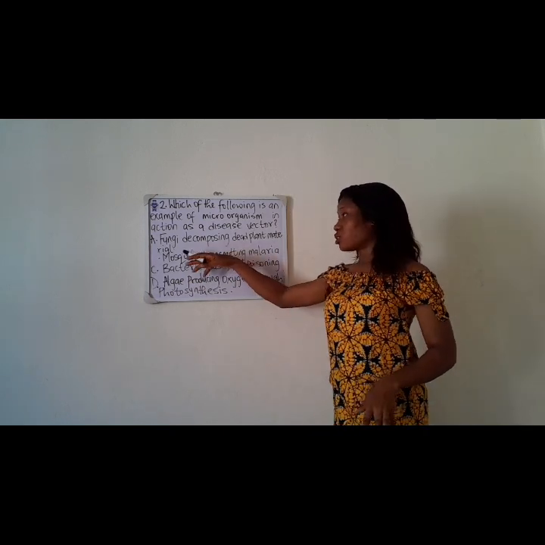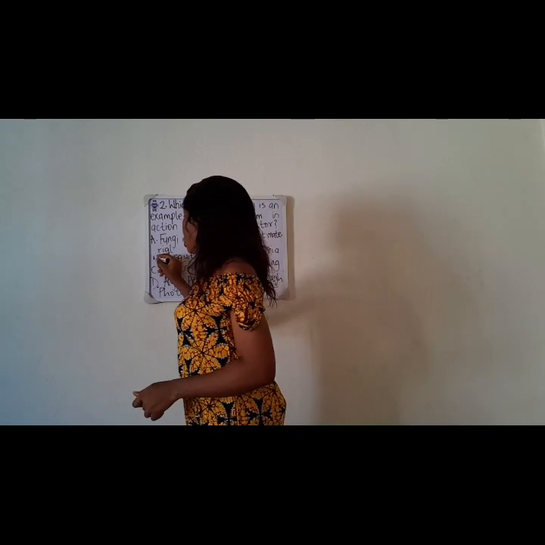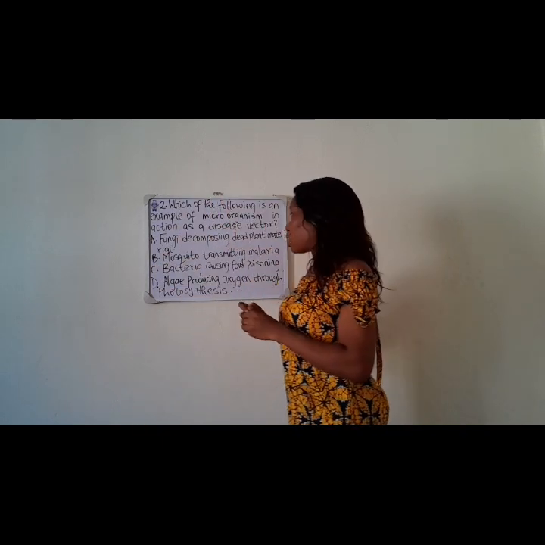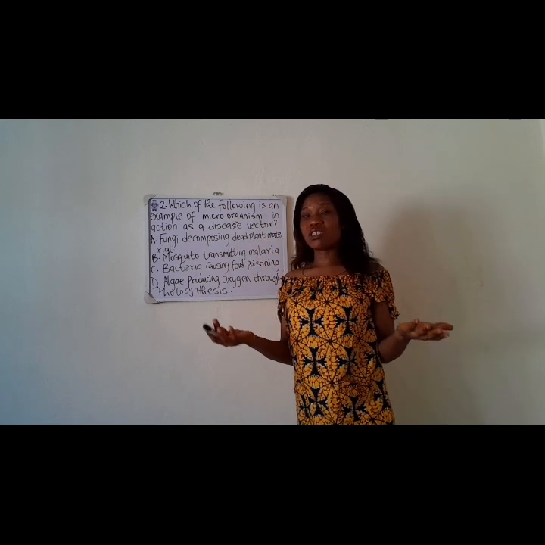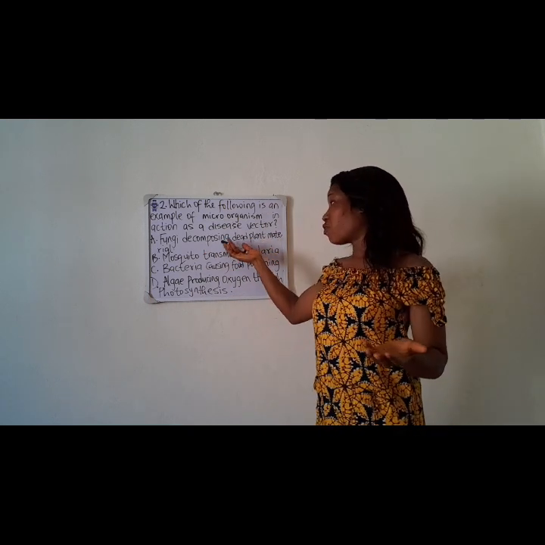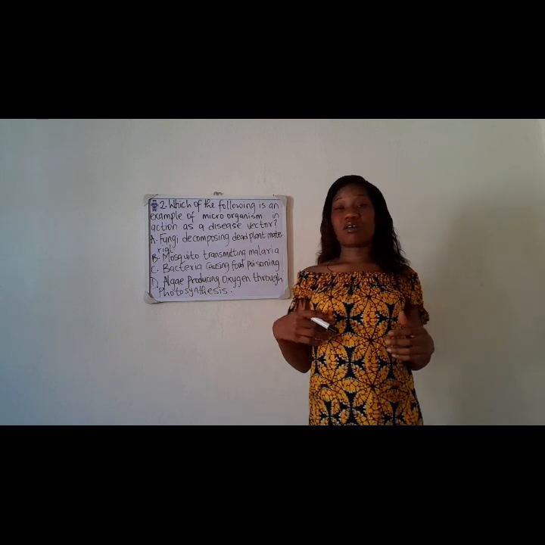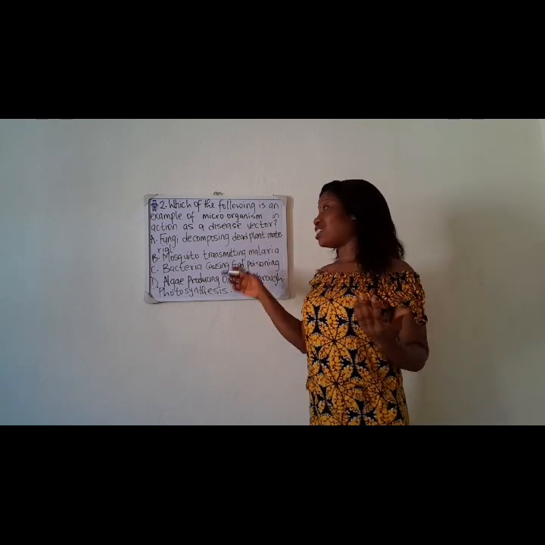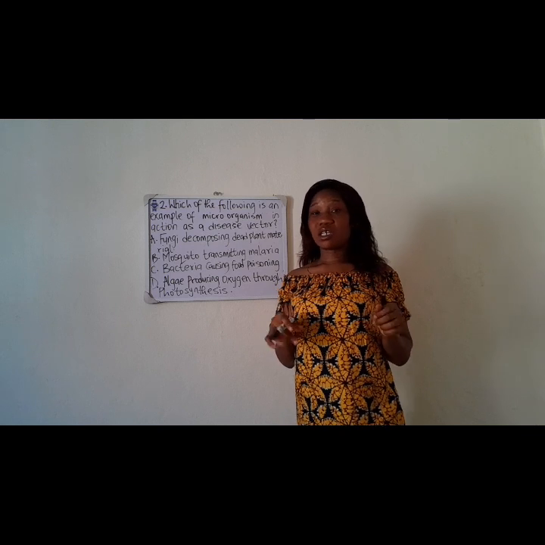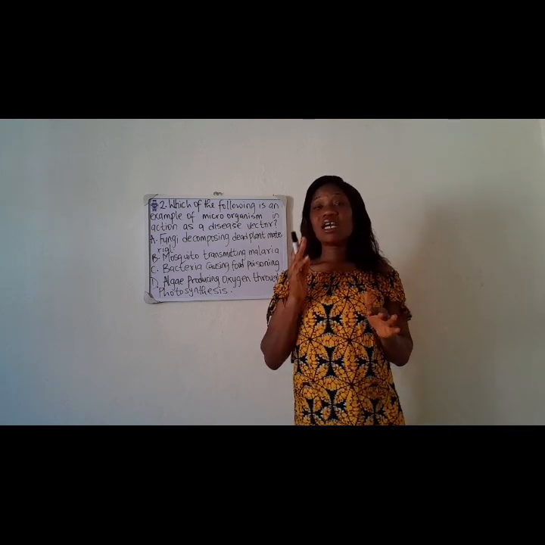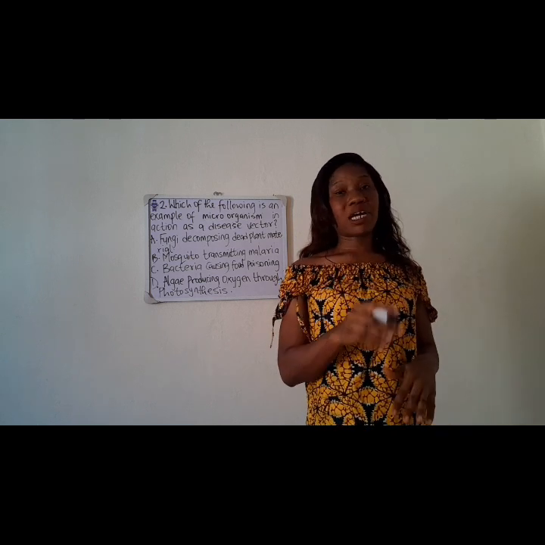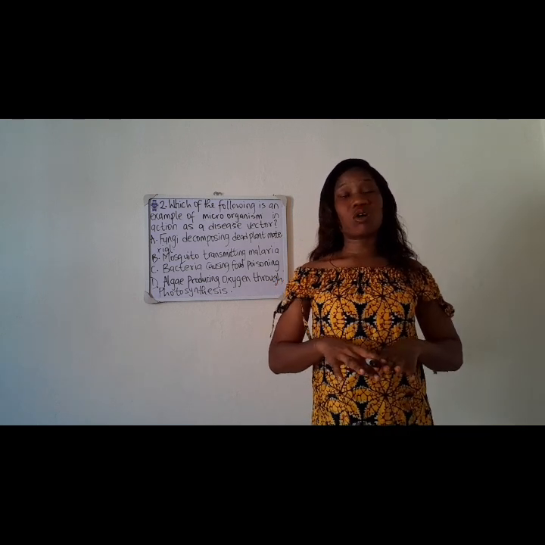So option A says, fungi decomposing dead plant material. Now, what is a fungi? They even gave us a hint, dead plants. The fungi naturally is an organism that belongs to the kingdom fungi. They are known to have structures that look like plants, but the major difference is that they don't have chlorophyll.